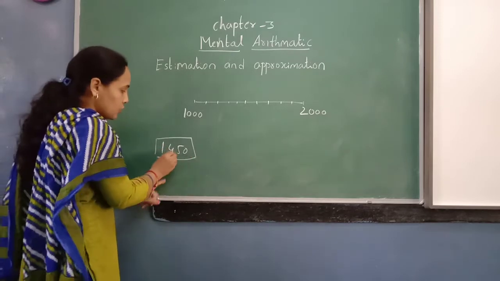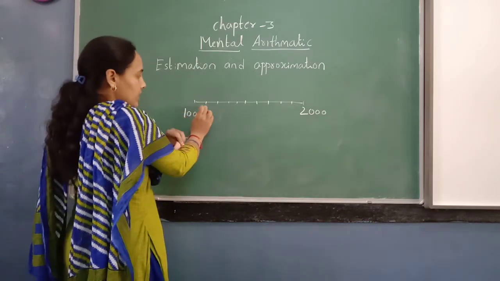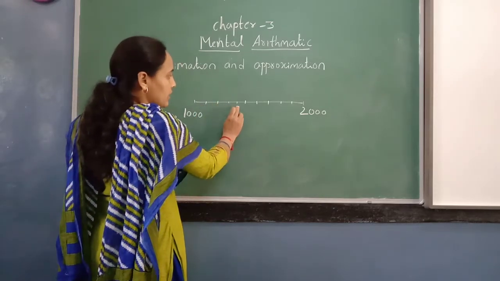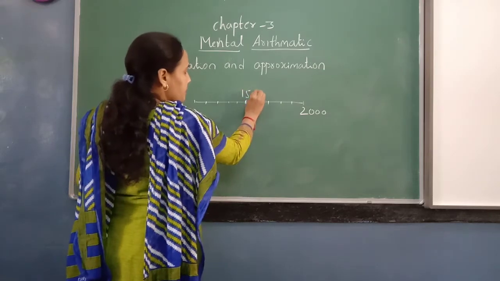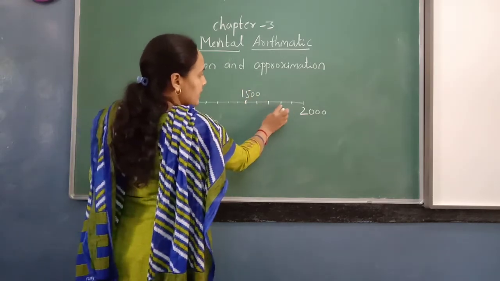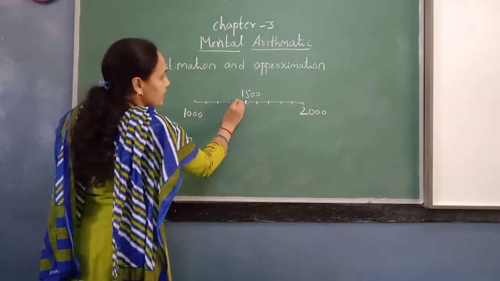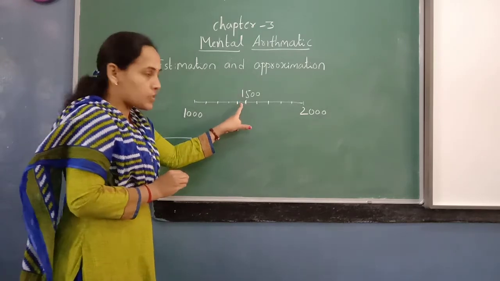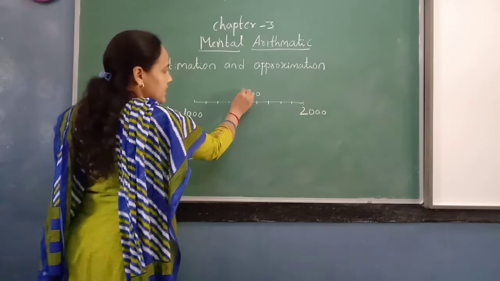Now for 1450, we should see: 1000, 1100, 1200, 1300, 1400. The center will be 1500. Then 1600, 1700, 1800, 1900, 2000. So 1400 lies somewhere here, and 1450 moves a little forward. So it comes here, less than the middle number.